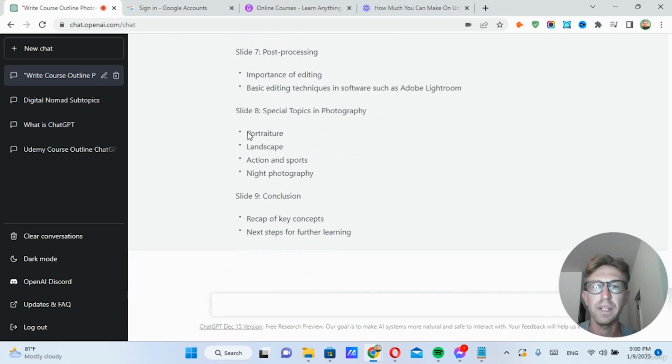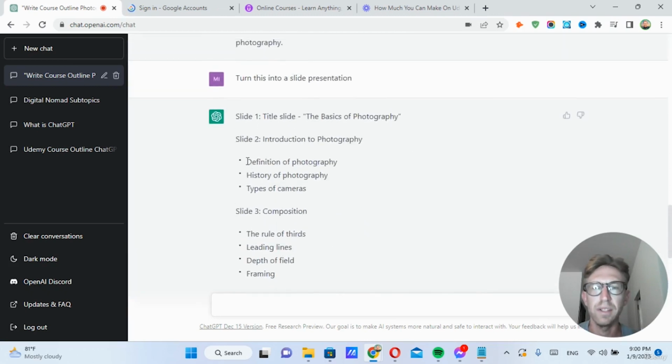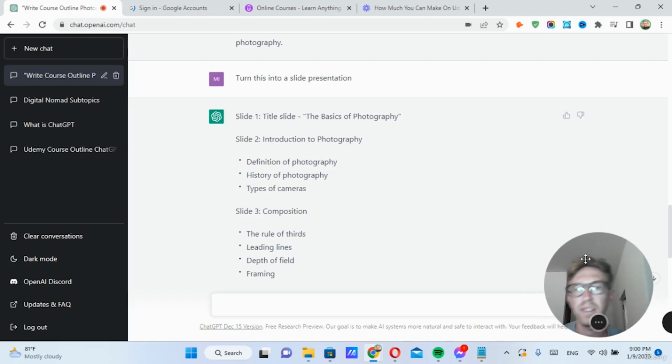So from here, we can actually go into each one of these and ask it to create a lesson about each one. And that's pretty much all there is to it. This is how you create your own course using ChatGPT. Obviously, you'll want to put your own thoughts into it as well. Don't just copy and paste into the slideshow.